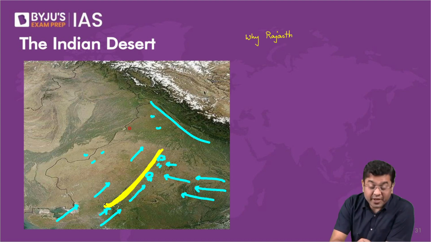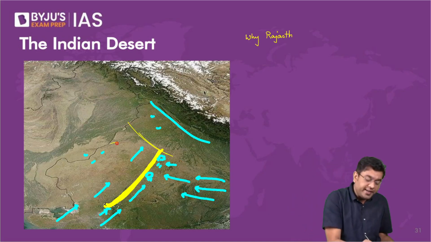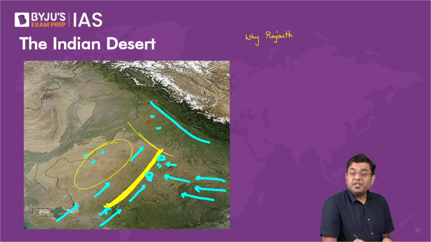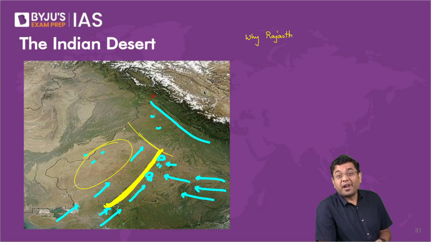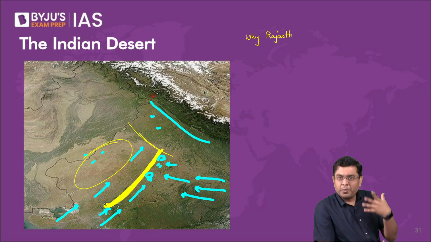Because had the direction of the Aravalis been something like this, then all this area would have been green because of the Arabian Sea branch of monsoon, but Punjab, Haryana, etc. would have lain on the leeward side, and you would have dry conditions and deserts in that area. It is not said that much now, but it would always be colloquially said in that area. Those of you belonging to Rajasthan would be aware of this: we sacrifice ourselves for the greenery of the north.